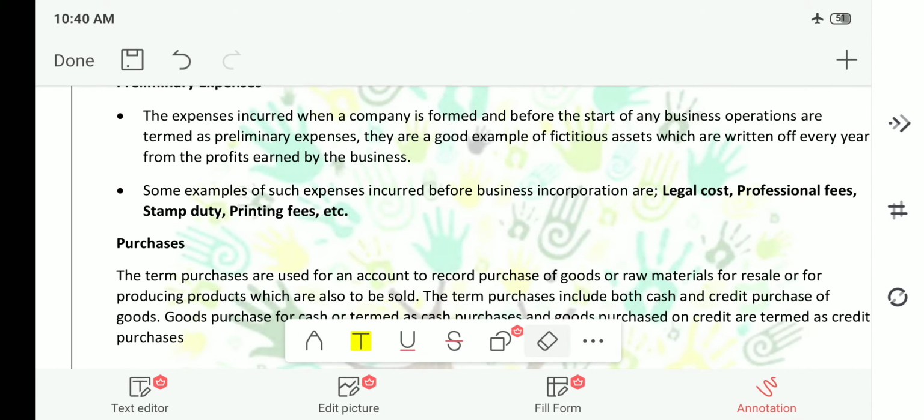When goods are sold for cash, they are termed as cash sales, and when they are sold on credit, they are termed as credit sales. This is the simple meaning. Next, we will move on to stock or inventory. What is stock or inventory?